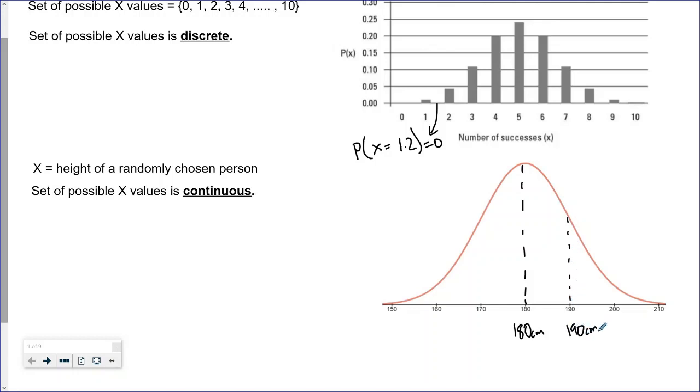And what makes this a continuous random variable is it would make sense for someone's height to be anywhere on the number line between 180 and 190. So for example, we could have someone with a height of 187.2, or we could have someone with a height of 107.21596 centimeters. Okay, so that's what makes it a continuous random variable.